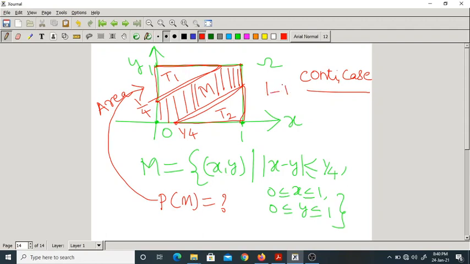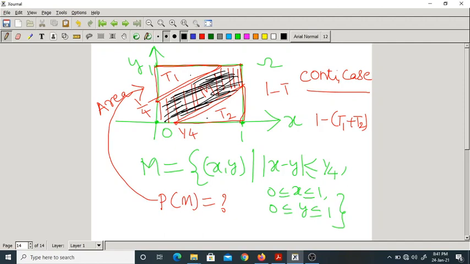1 minus (T1 plus T2). If you do so, you will get the area of this space. So find the entire square area, that is 1, and subtract the areas of this triangle and this triangle.